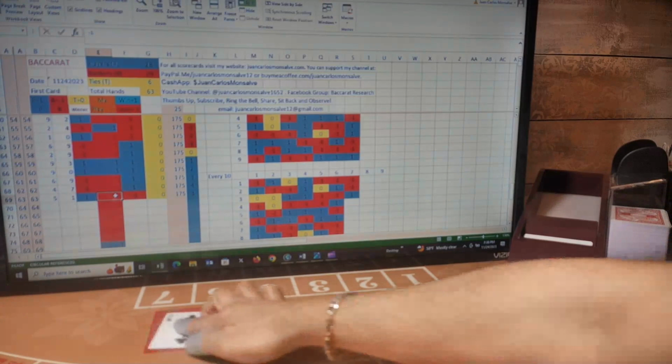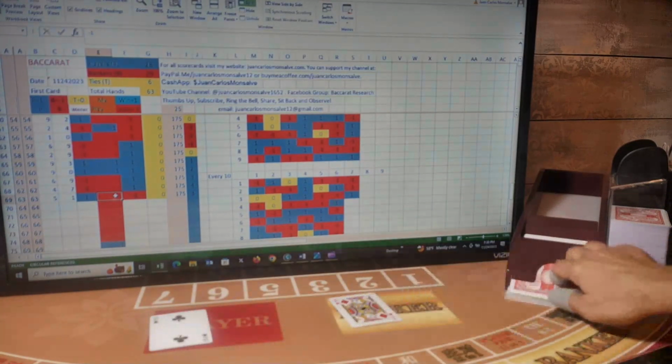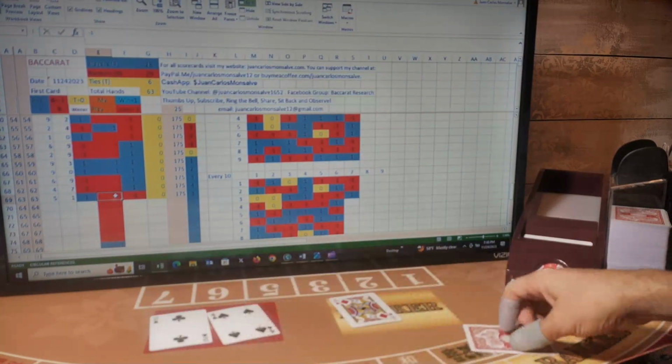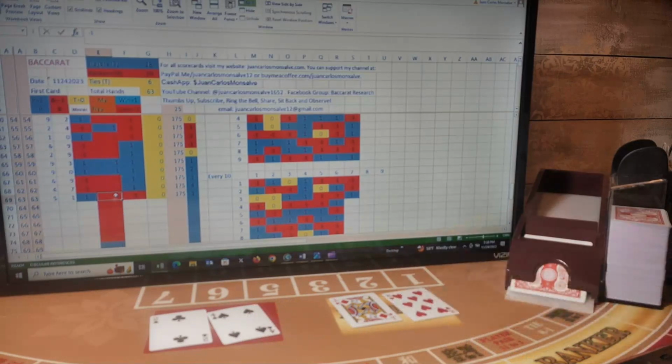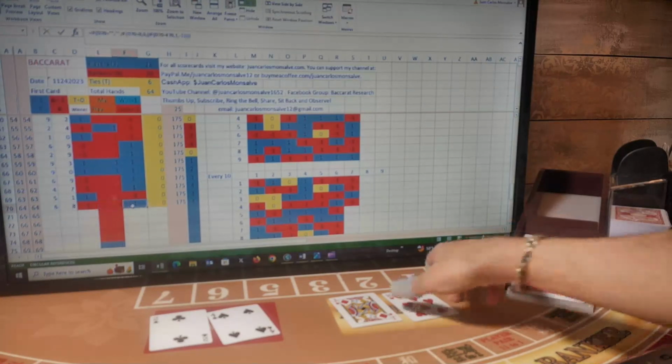So first card for player, banker, player, banker. Now banker has a natural 8 and player has a 6. So 6-8 banker hand. I was betting banker, so I won this hand.